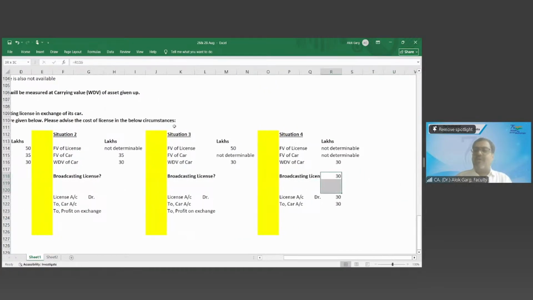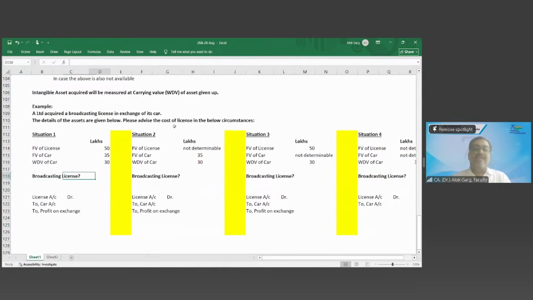See, I've given you all the situations. So you will always remember this thing. In the first situation, the fair value of the license is given, the fair value of the car is given, and the WDV of the car is given. Tell me, what is the value of the broadcasting license? Fair value of the car we will consider. License account will be debited by the fair value of the car, 35 lakh. Why? Because the fair value of the car is the asset given up. Car is a consideration which you are paying.